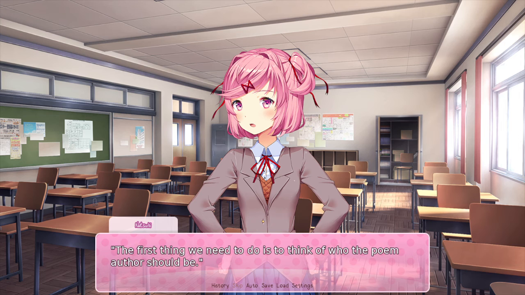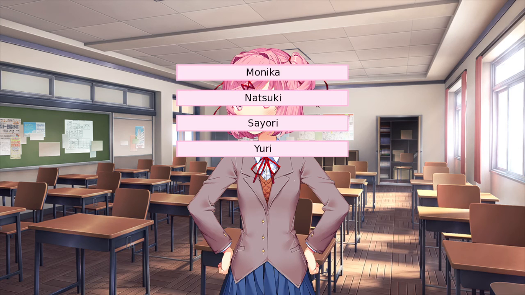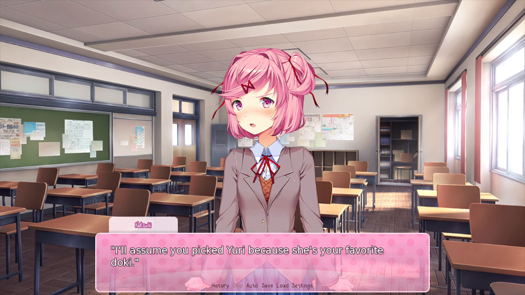Now then, the first thing we need to do is to think of who the poem author should be. I'm going with Yuri, because I like Yuri. Well, I'll assume you picked Yuri because she's your favorite Doki. That is correct. Or maybe you felt like picking Yuri out of sheer randomness. Nonetheless, I suppose we'll do it then.